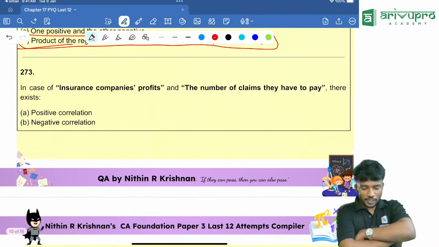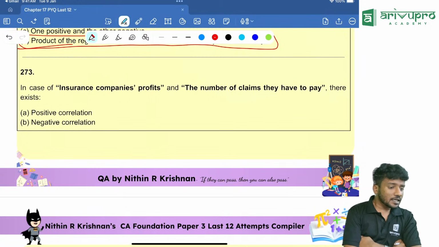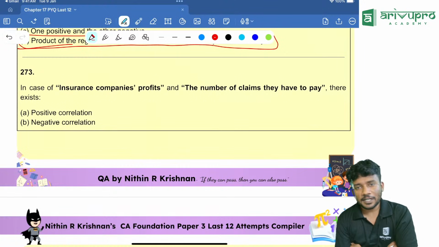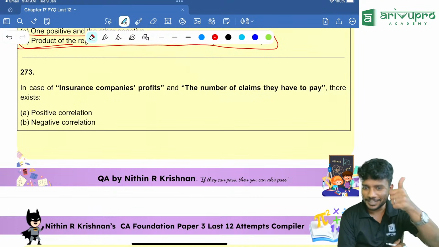Look at the next question. In case of insurance companies' profits. So can I get this question PDF? Yes, Pavan. I will be attaching it in the description after this is done. I mean, our class is done. It will get over very soon. Don't worry. It will be there.